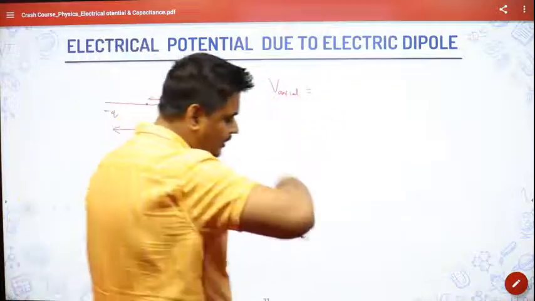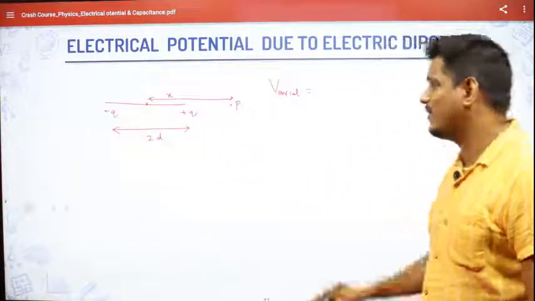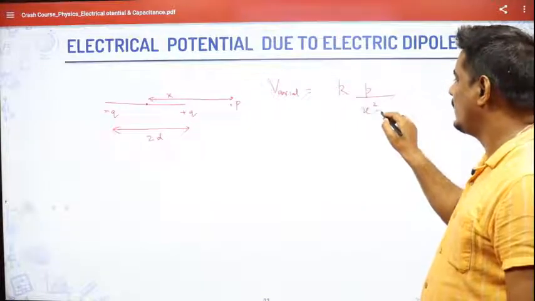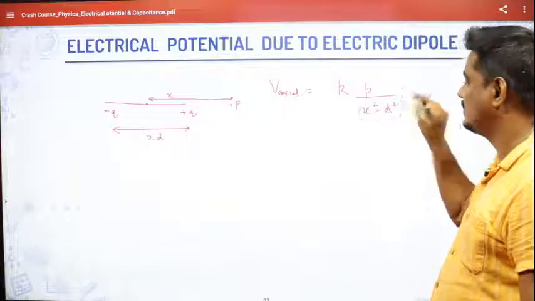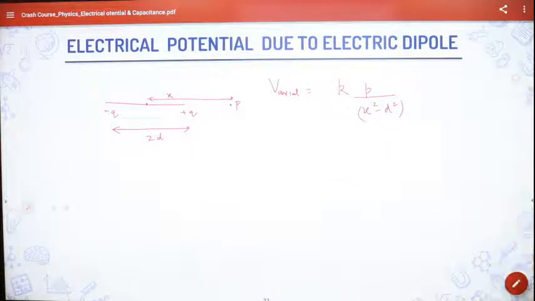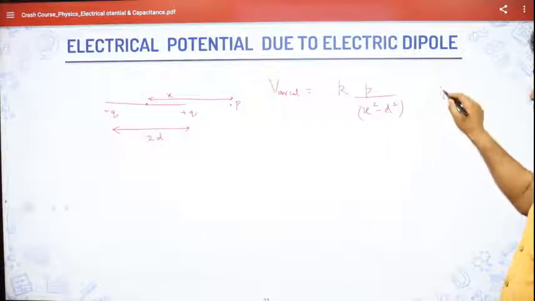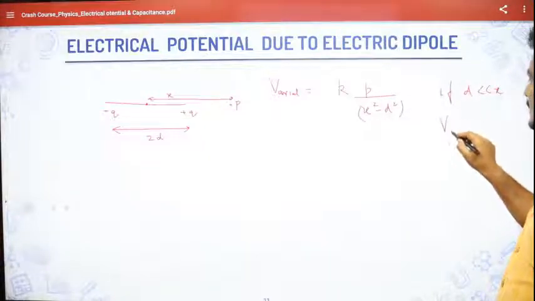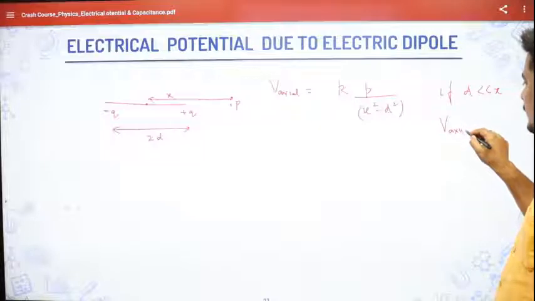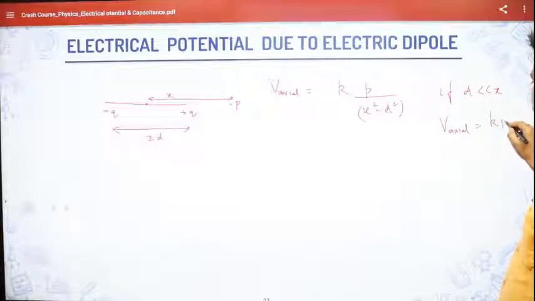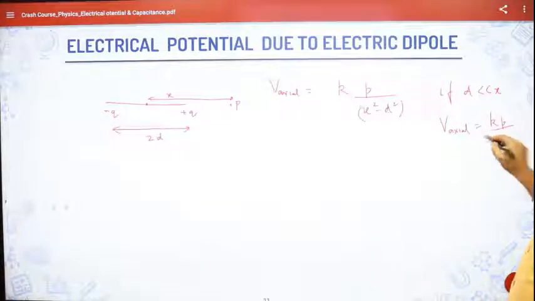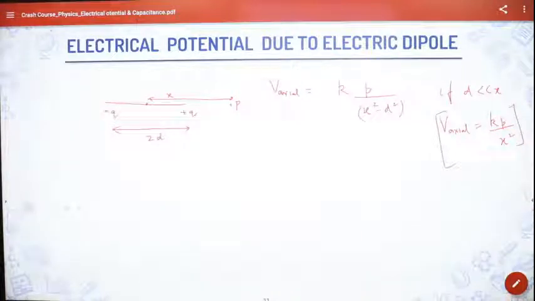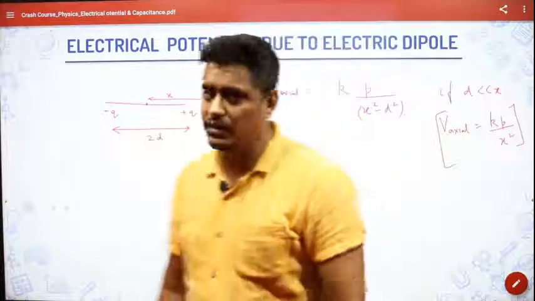When you solve this, you will get the value as K into p by x square minus d square. This is the concept: Kp by x square minus d square. And obviously, if d is very much less than x, then V axial will become equal to Kp by x square, because d will not be there. So this is the formula.